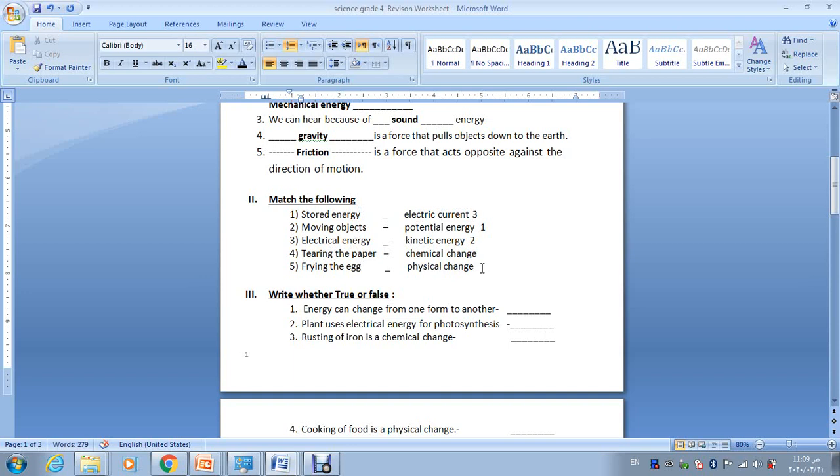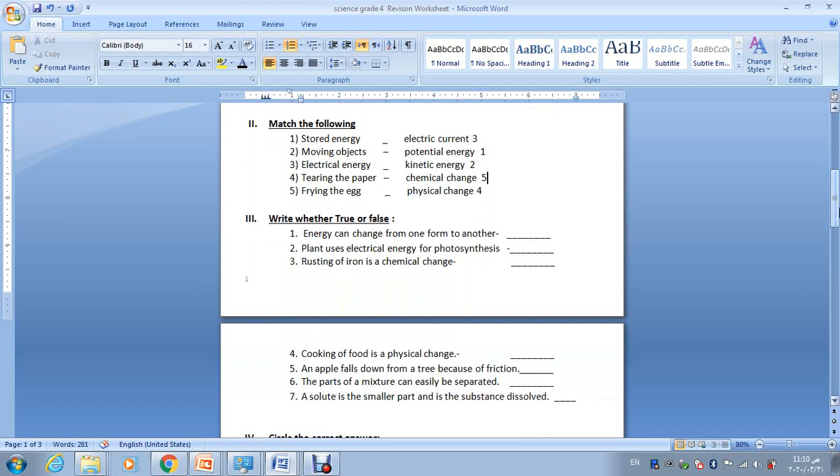Tearing the paper is a physical change. Why? It was one paper and then we have cut it down into parts, like when I showed you in the class. Remember when I tore the paper down, I told you this is a physical change. And then frying the egg is a chemical change. Why? Because there is a new substance formed. It was liquid and then it became solid. We fried it in the oil on the pan, we made something new, right? So we made a chemical change to the egg.